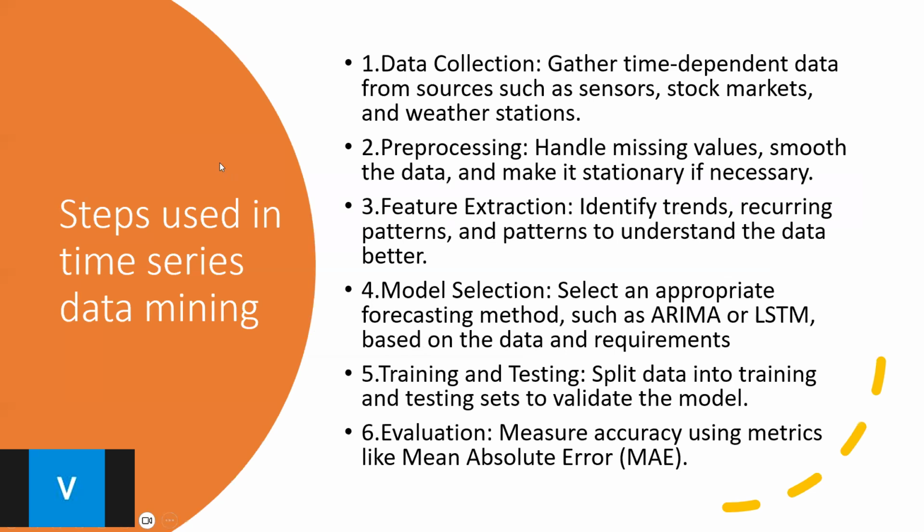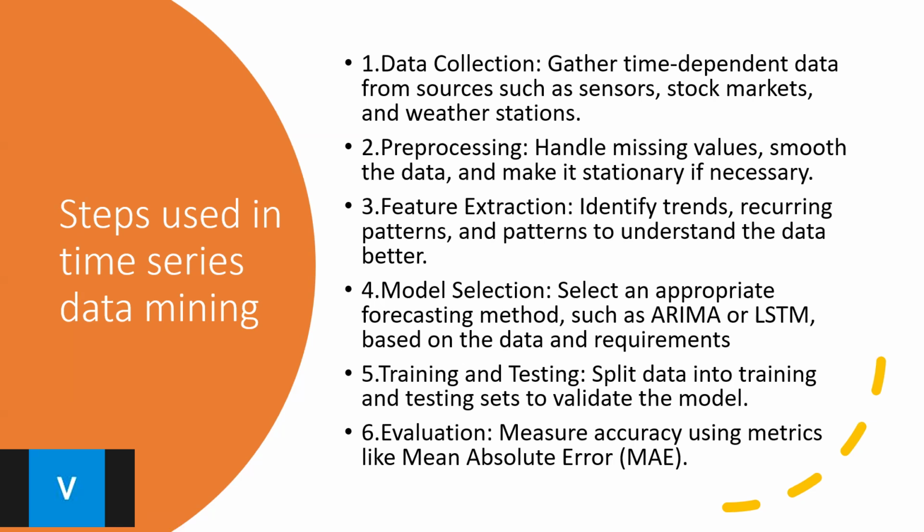Next comes the steps used in time series data mining. First step, data collection. The first step is gathering time dependent data from various sources like sensors, stock market records, and weather stations. Second step is pre-processing. Since raw data often contains missing values and noise, pre-processing techniques such as smoothing, normalization, and stationarity transformations help in preparing the data for further analysis.